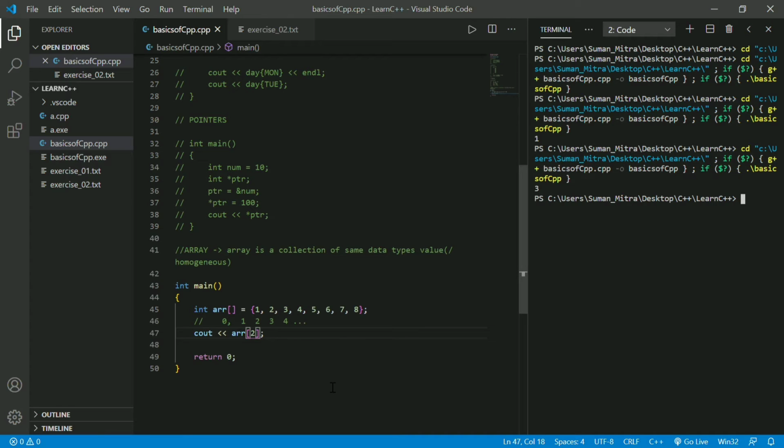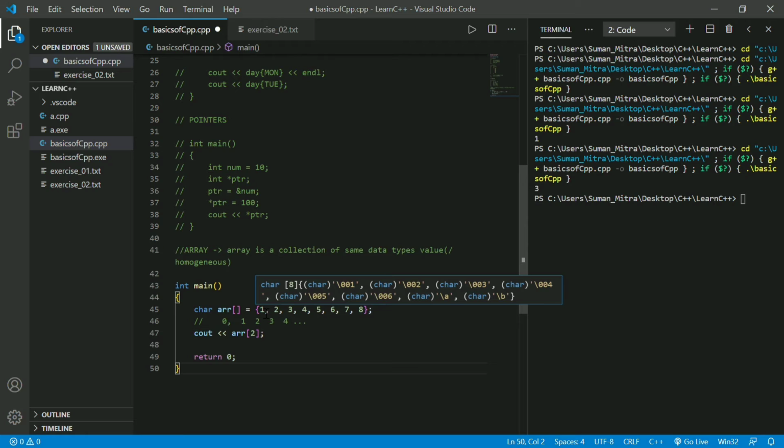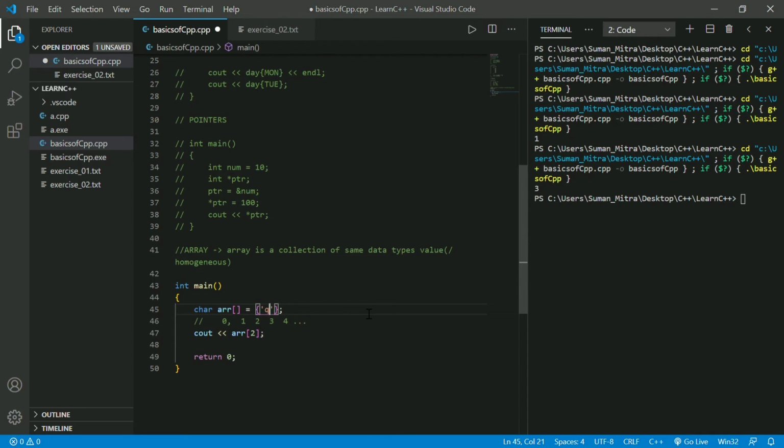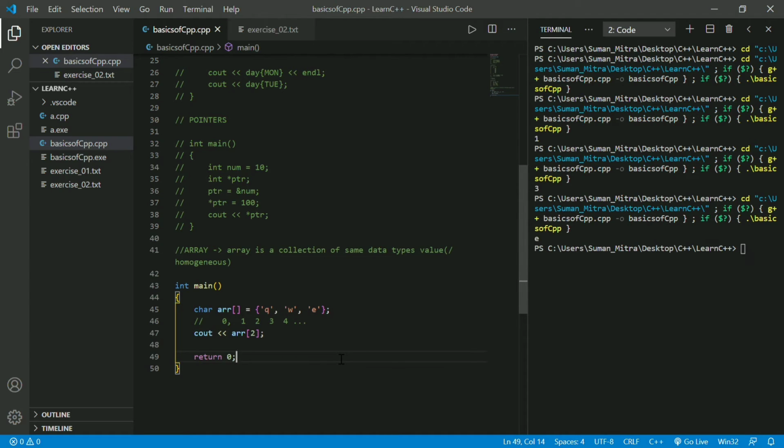Okay, now we know how to initialize an array. You can use any type, like you can use characters, char, but for using characters you should always use single quotes. Let's clear out this. q w e. Okay, printed out this. Now if you run this, you can see E. Why E? Because the position 2, 0 1 2. Okay, you can name any type of array.